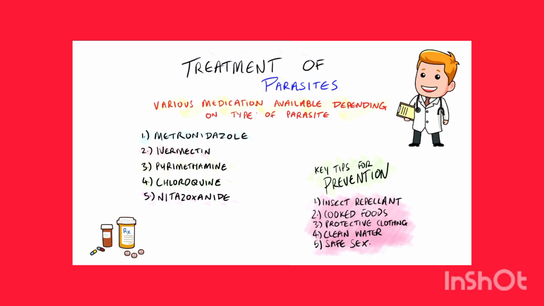Some key tips for prevention of parasite infections include using insect repellent, ensuring that you are only eating cooked foods whereby any meats are cooked thoroughly, protective clothing, clean water, use of mosquito spray, drinking only clean water from sealed bottles if you are traveling abroad, and practicing safe sex.